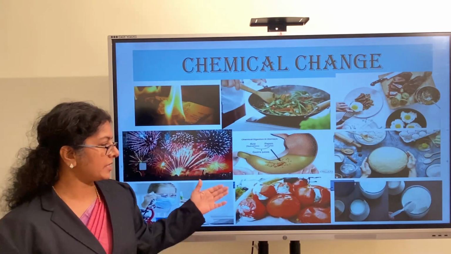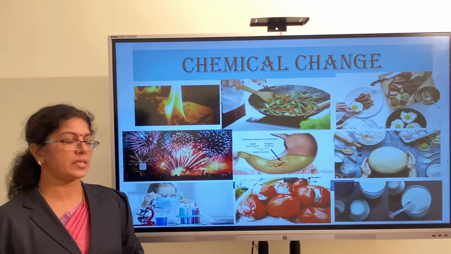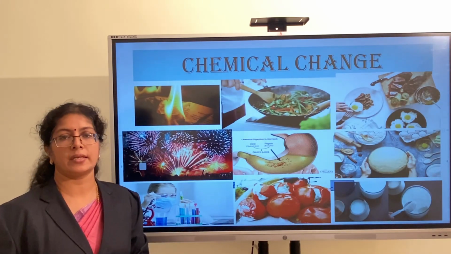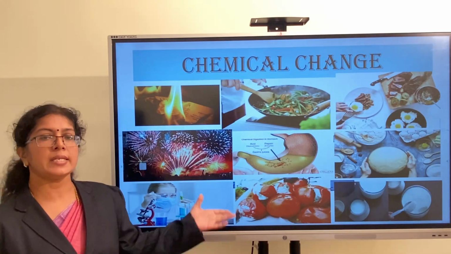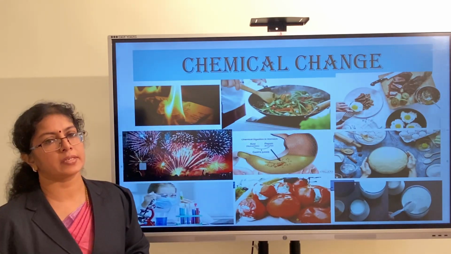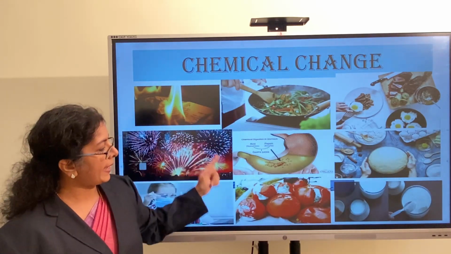Here the same thing, rotting of vegetables. You know, when vegetables rot, it is not giving us the same quality of substance, the smell changes, it is not useful and we will just throw them away. So these changes are coming under the category of chemical change. So burning, cooking and rotting.